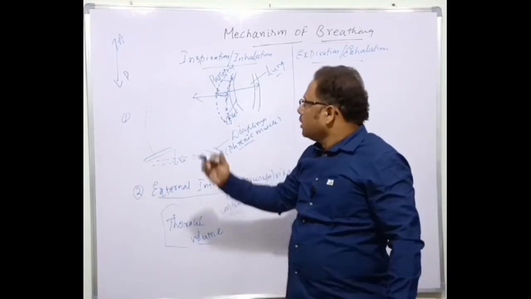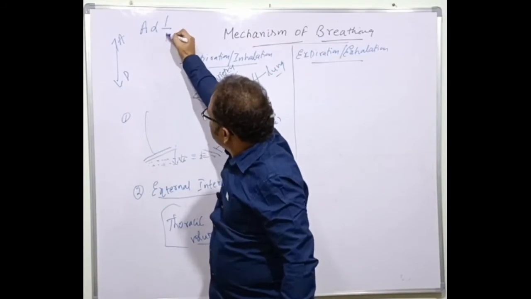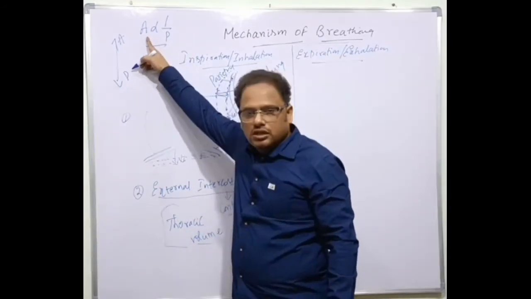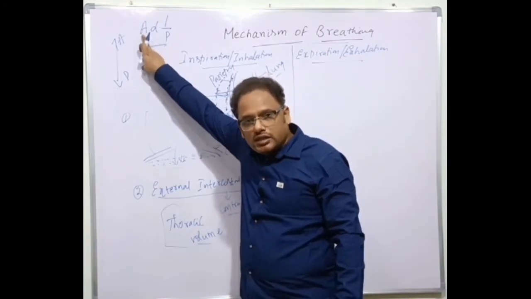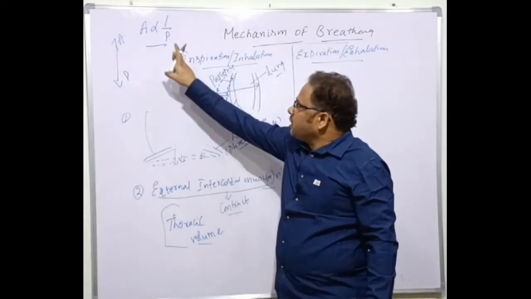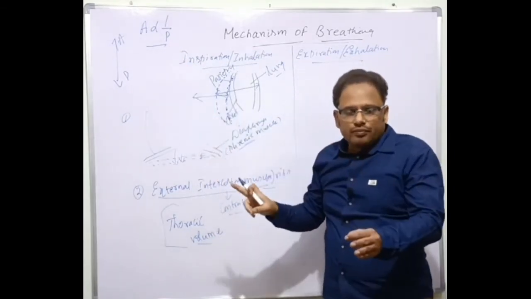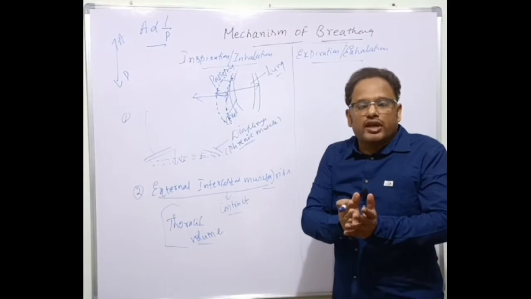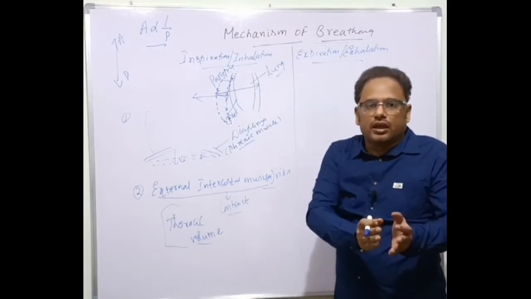What is the conclusion here? Area is inversely proportional to pressure. Here the area is increased, that is, pressure is decreased. The pressure inside which one? The lungs. The pressure inside the lungs is called which one? I told you just now, intrapulmonary pressure.